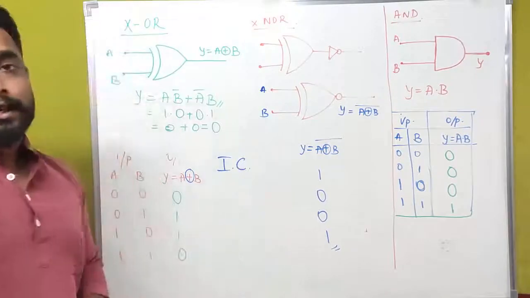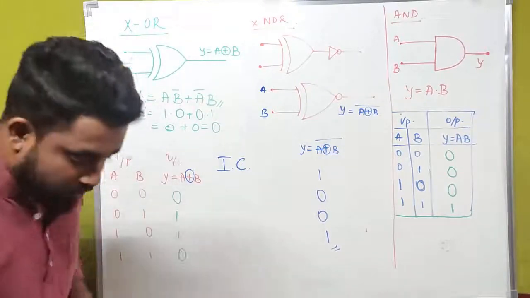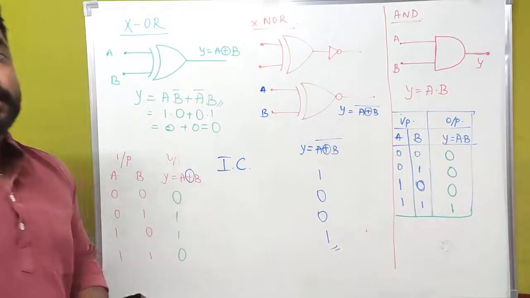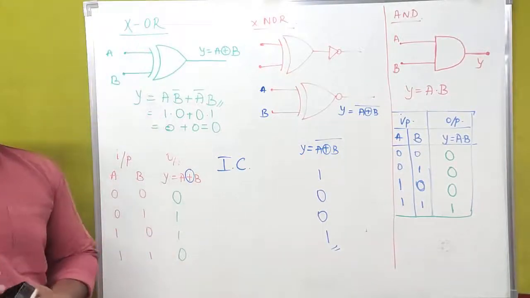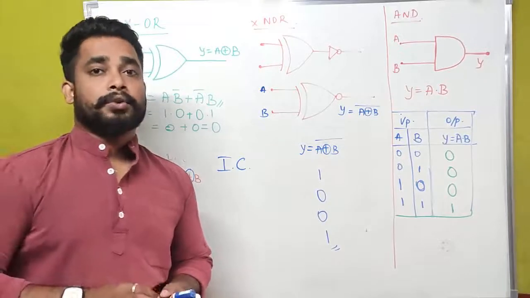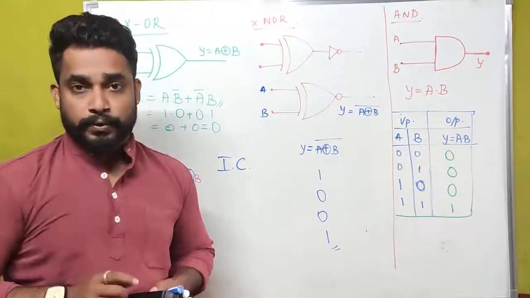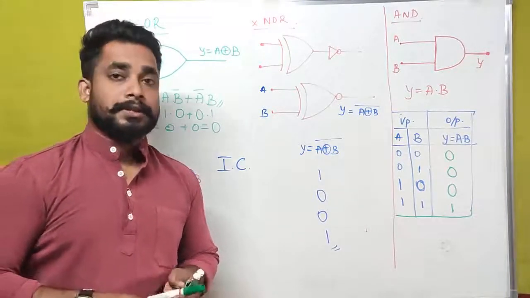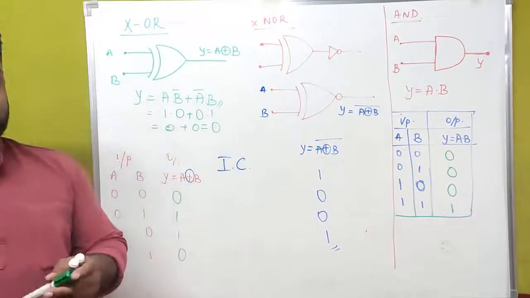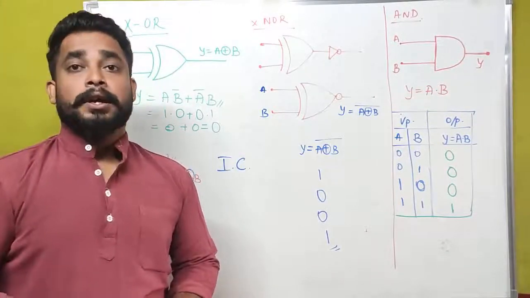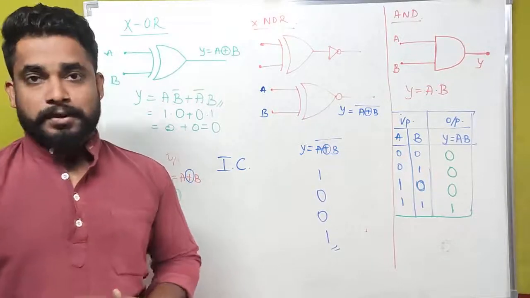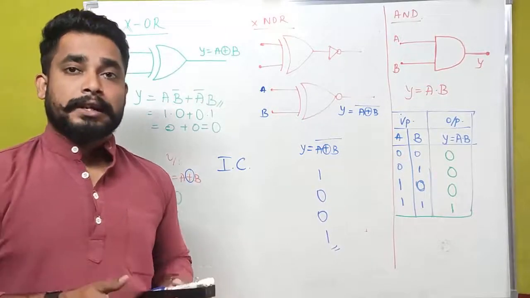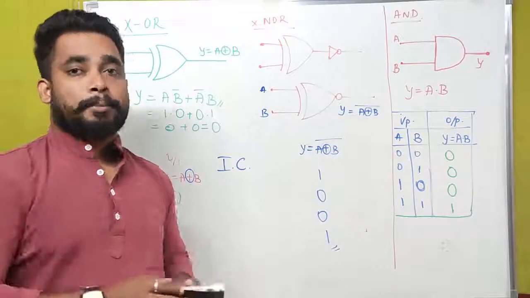What is IC here? That is integrated circuits. What is the meaning of integrated circuit? Actually, this integrated circuit is a small chip, or we can also call this an integrated chip. This integrated chip consists of a number of transistors, diodes, inductors, resistors, capacitors.